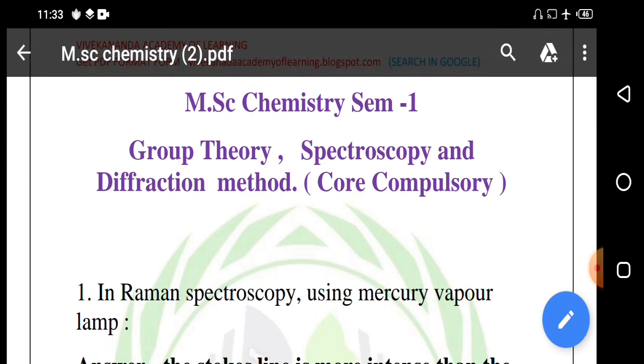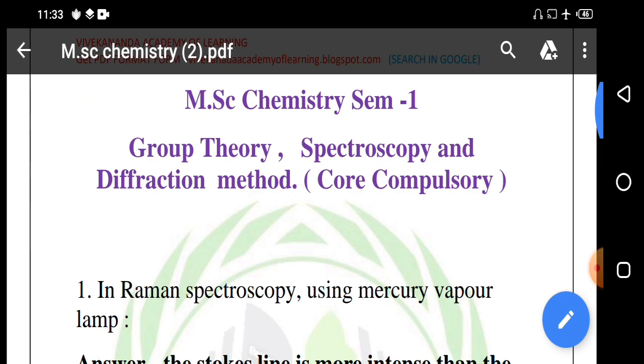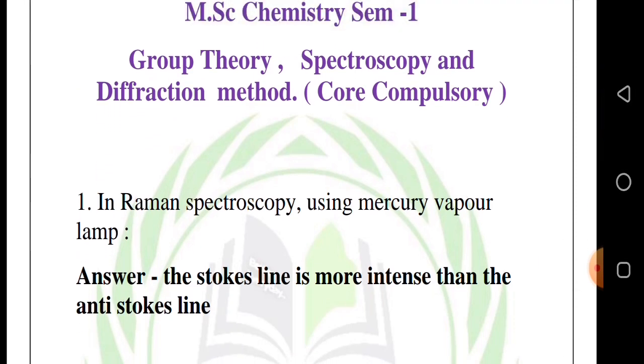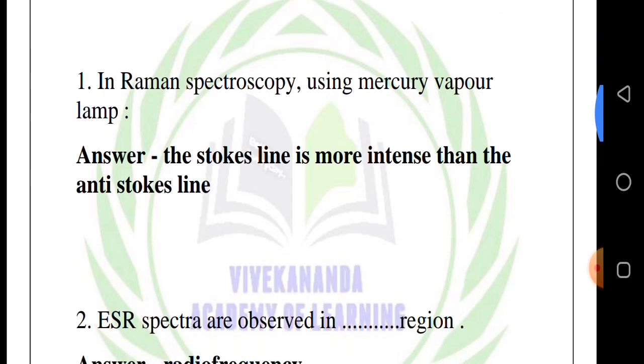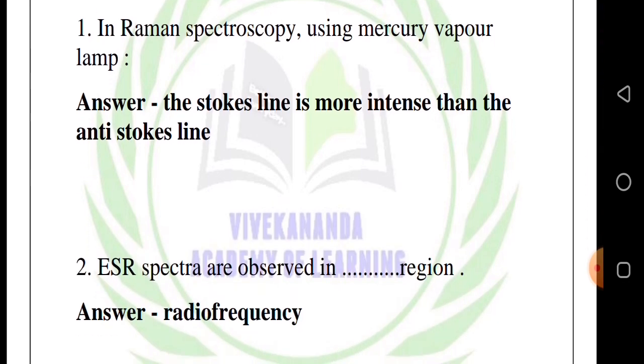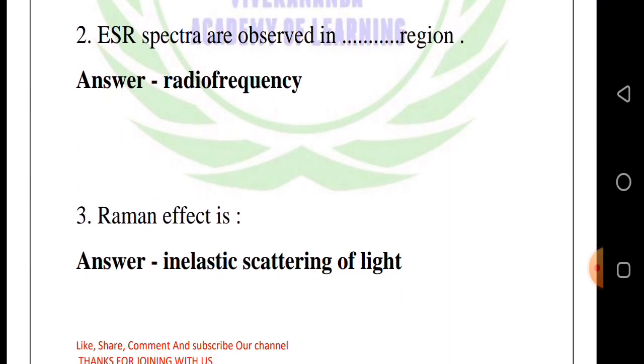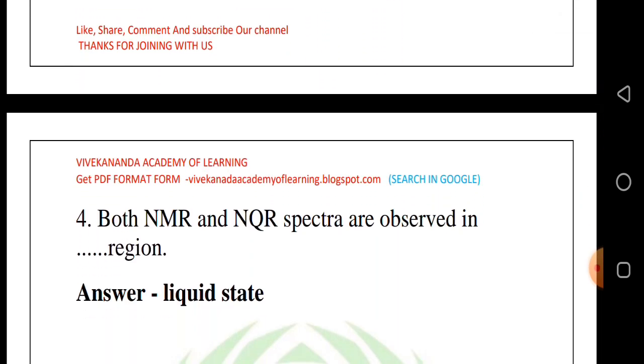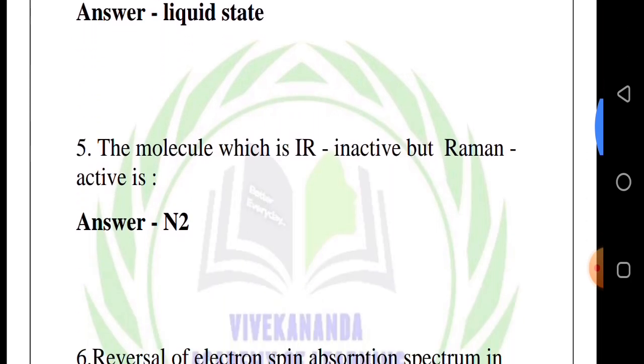In Raman spectroscopy using a mercury vapor lamp, answer: the Stokes line is more intense than the anti-Stokes lines. Second question, ESR spectra are observed in dash region. Answer: radio frequency. Third question, Raman effect is answer: inelastic scattering of light. Fourth question, both NMR and NQR spectra are observed in dash region. Answer: liquid state.